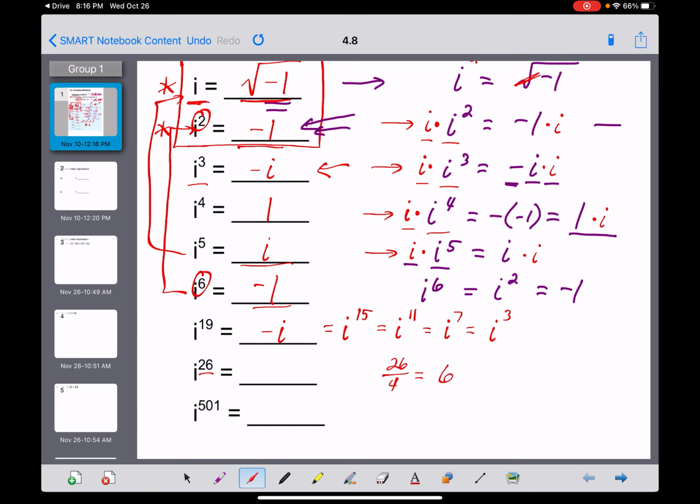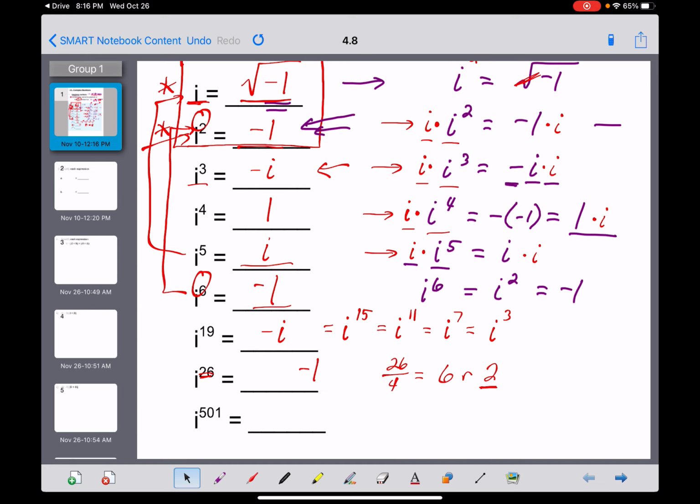That's not really important, but here's what is, with a remainder of, 4 times 6 is 24, 26 minus 24 is 2. Your remainder of 2 tells you that this is equal to i to the 2nd power. Look at the difference, guys, between 26 and 2. That's a difference of 24, which is a multiple of 4. And the value of i squared, right up here again, is equal to -1. So you don't really need that as part of your answer here, but there you go.